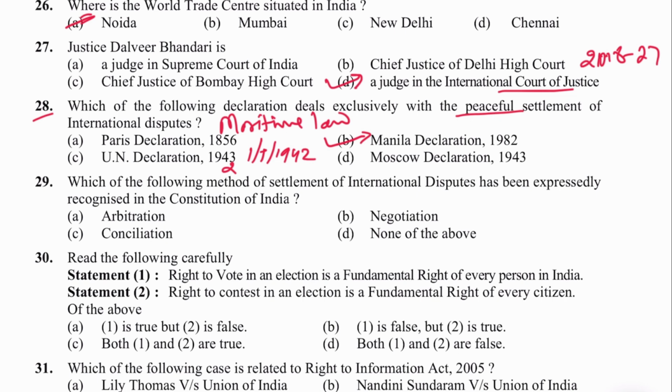Moscow Declaration 1943 is about to free Austria after World War II. Next is 29. Which of the following method of settlement of international dispute has been expressly recognized in the Constitution of India? It is arbitration, mentioned in Article 51, Clause D, DPSP में.